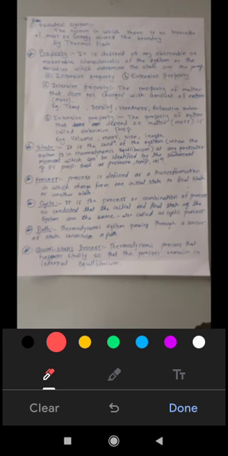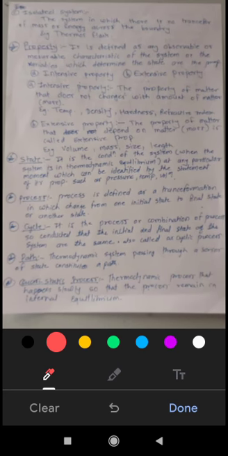Because the container in which tea is kept is isolated from the surrounding. That's why it is an isolated system. It is a system in which there is no transfer of mass or energy across the boundary. From that thermos flask there is no transfer of mass and not even energy.